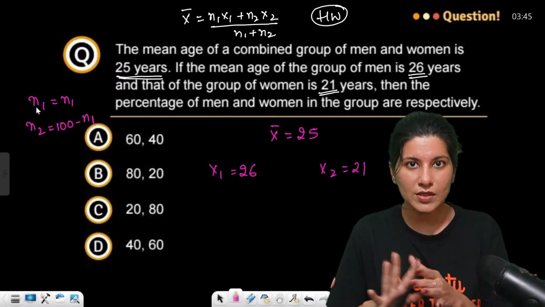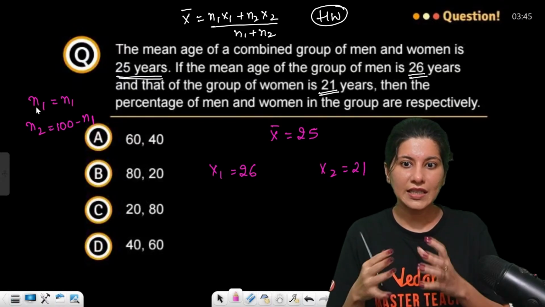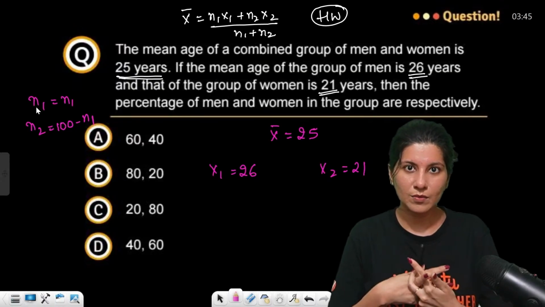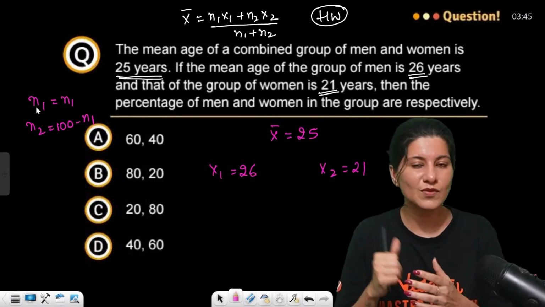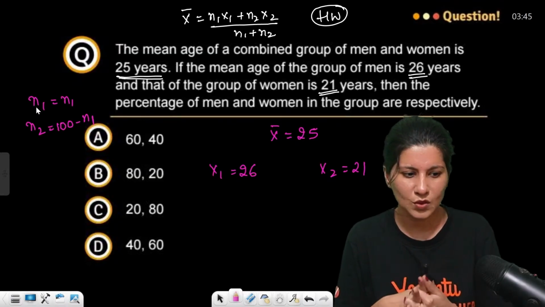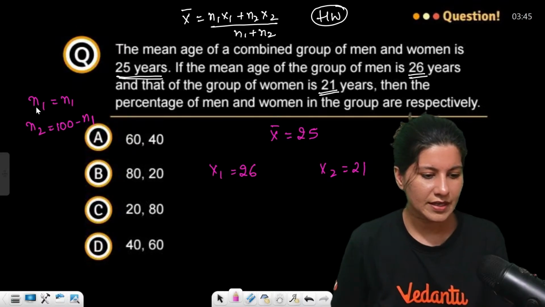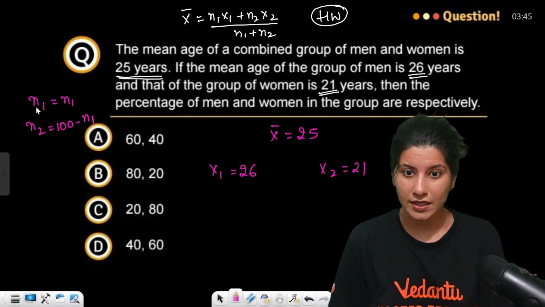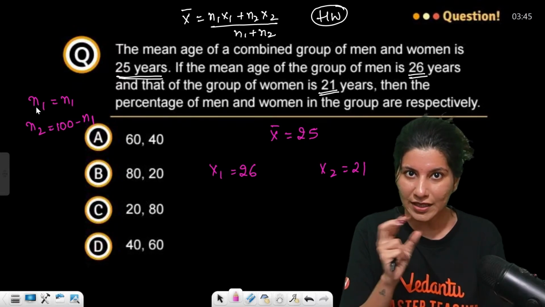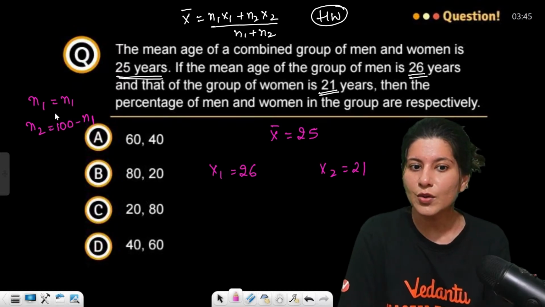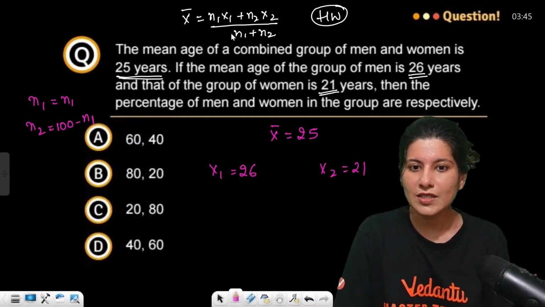Suppose the total is 100. Hold on, the total is not 100, rather n1 plus n2 is 100. Yeah, that will make sense, so that you will get the percentage. So now you're looking for just n1, right? So just apply that formula.